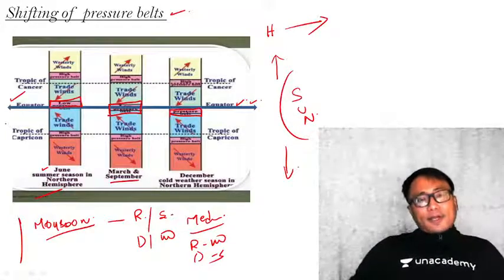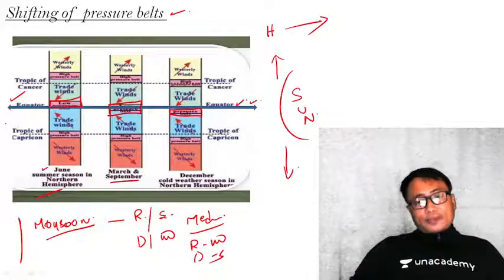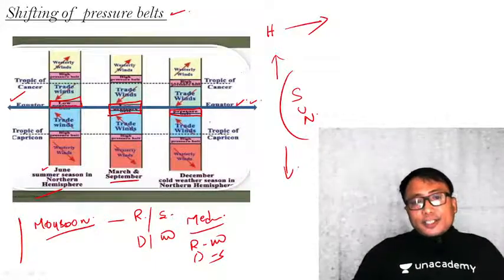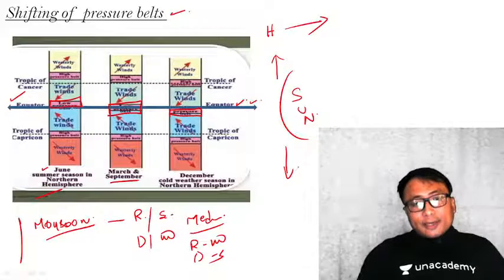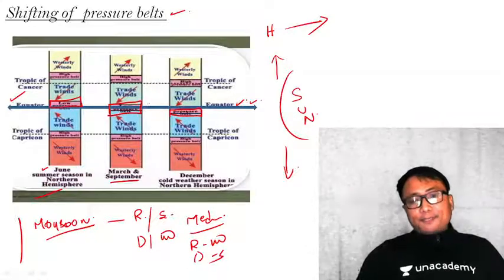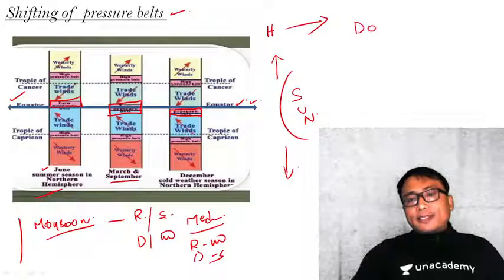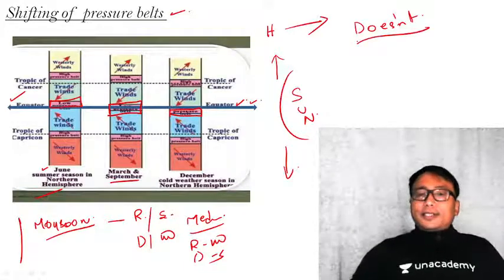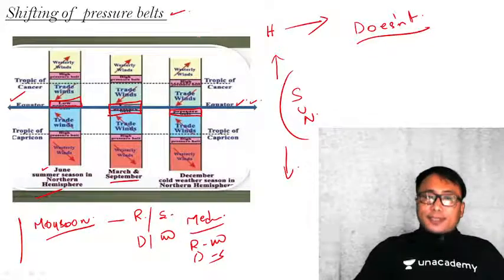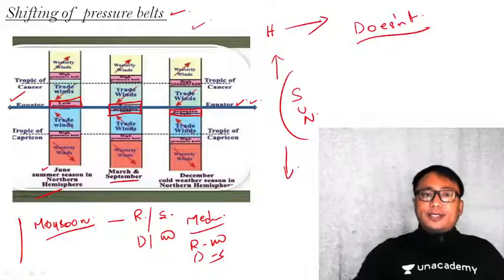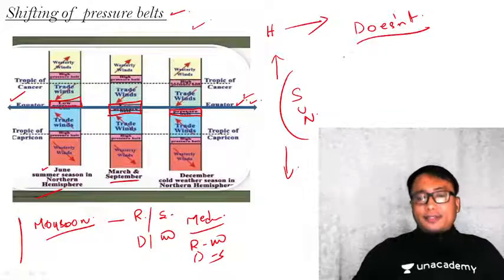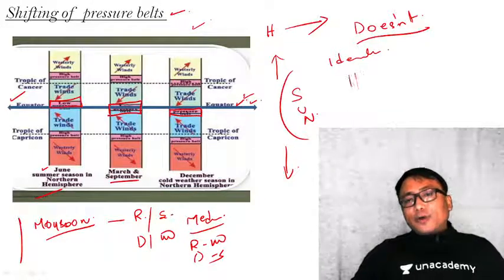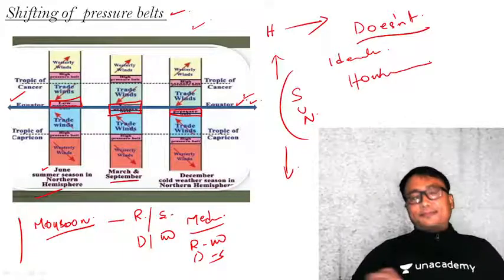Clear? But one very, very important point is, you see here, yesterday also we have seen this. This shifting of the pressure belt, which is completely parallel and horizontal, does not take place in real life. The reason is, just for the sake of explanation, we have considered shifting of such a pressure belt on an idealized earth surface, that is a homogeneous earth surface.